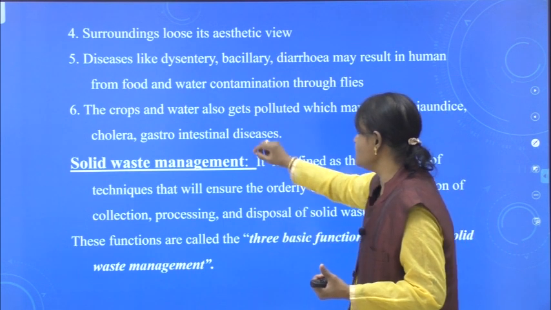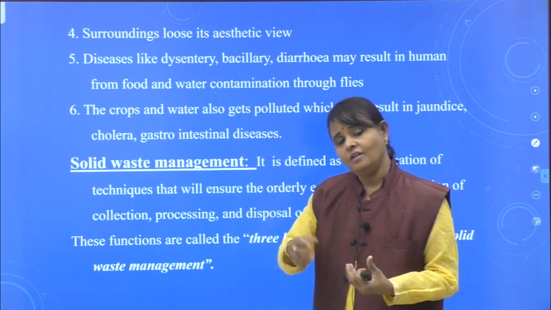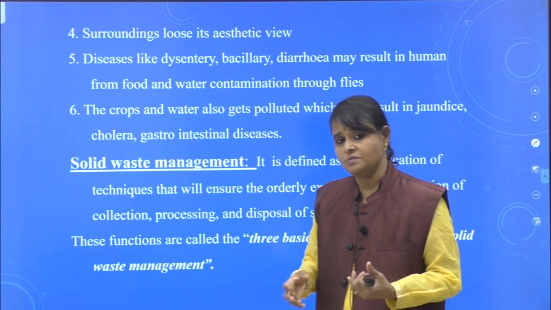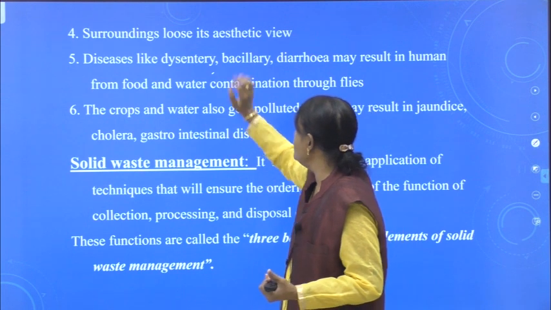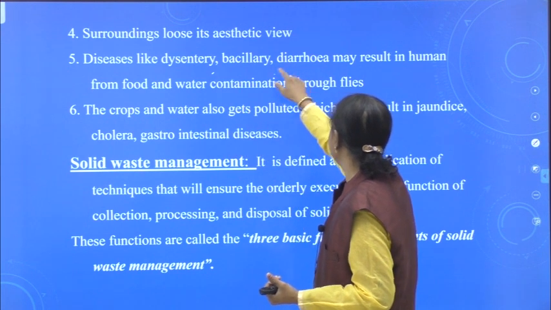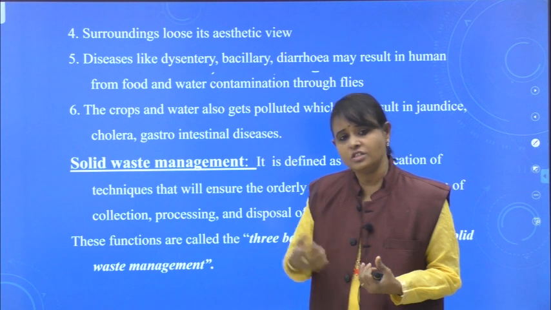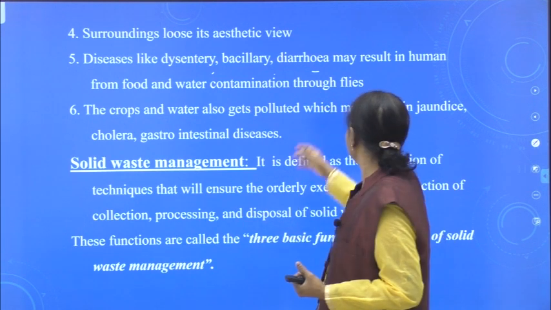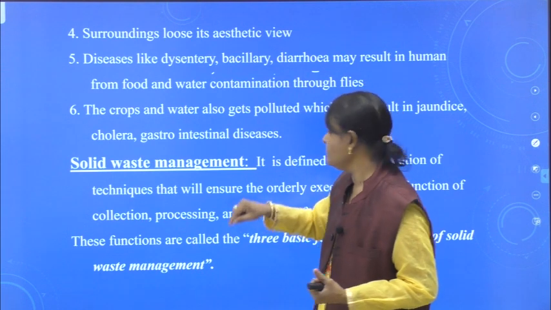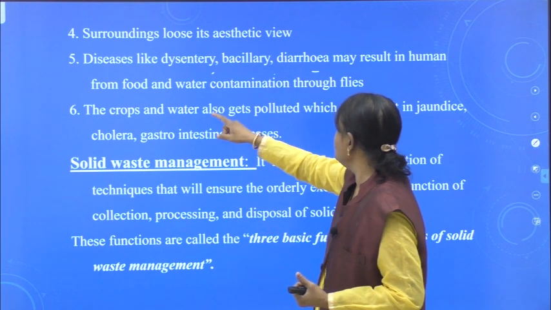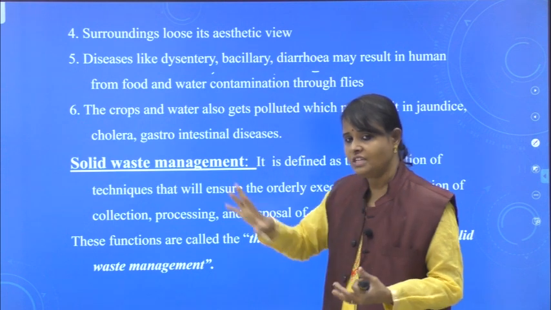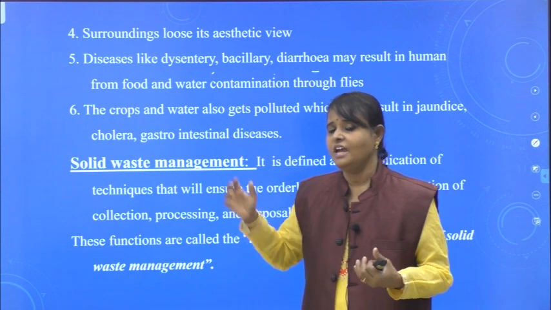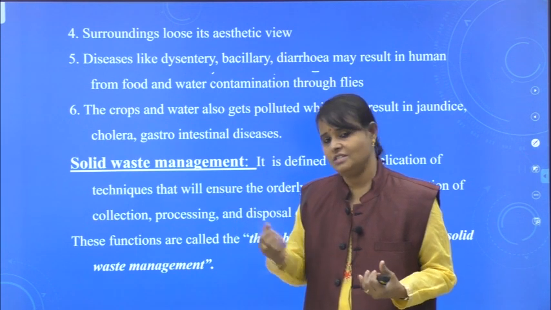Next, diseases. If waste is there, bacteria will grow. We get a number of diseases, not only ourselves, all the organisms will get. What are the diseases? Dysentery, bacillary dysentery, you can write. Diarrhea means loss of water in the form of motion or vomiting, loss of water from our body. This is one symptom actually. So, it may result in humans from food and water contamination through flies. Because of this contamination, if waste is there, contamination increases and we get bacterial and viral diseases.